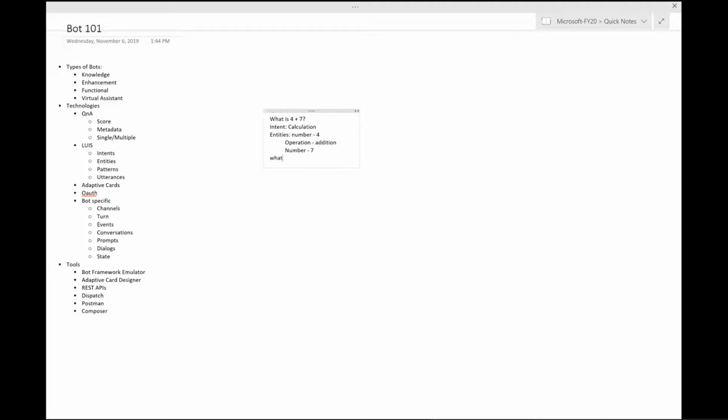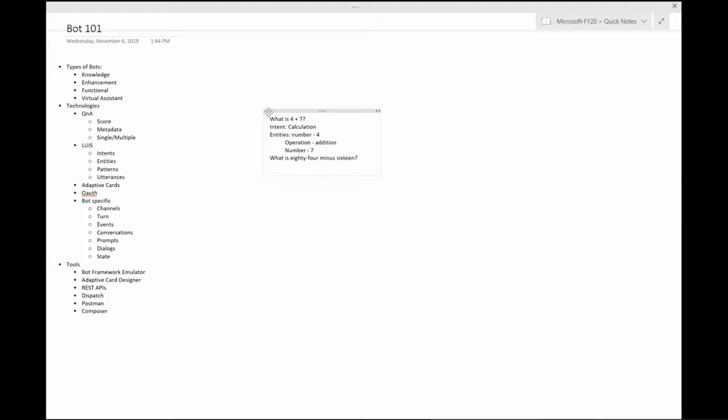But what happens if the user were to speak over voice and say, what is 84 minus 16? As you try to parse that information out directly, you'd have to ask what the pattern is for that number 84.